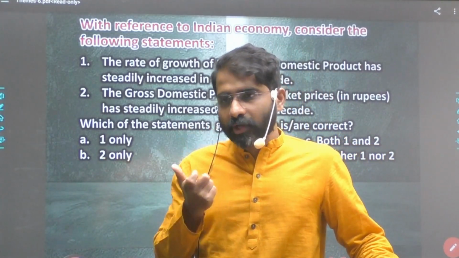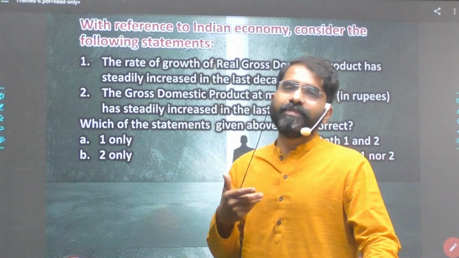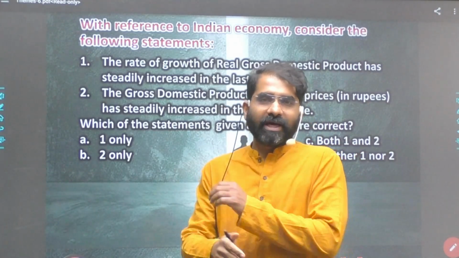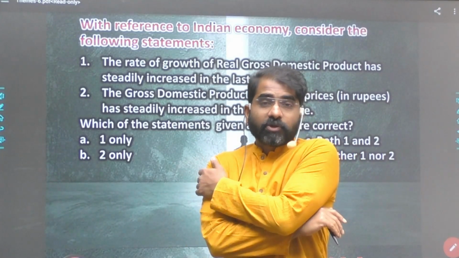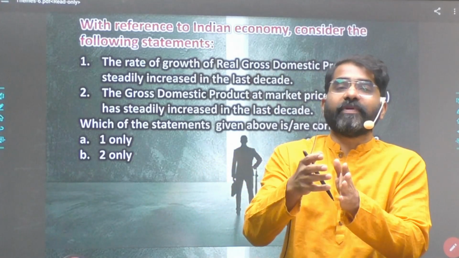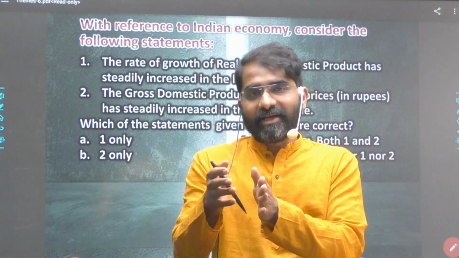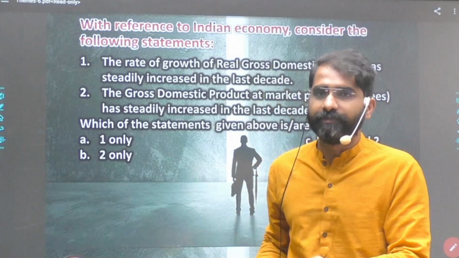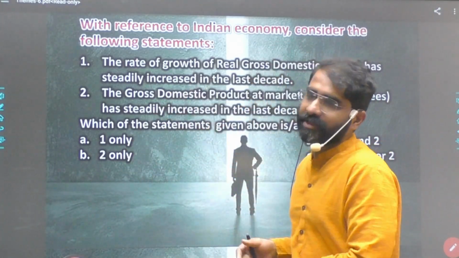Why? Because during the COVID pandemic, our GDP went down. So when you take the statistics from 2019-20, you find a dip in the GDP number. And therefore this is wrong in the current context.